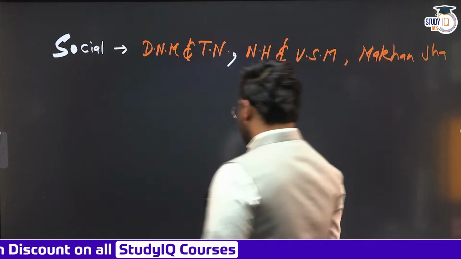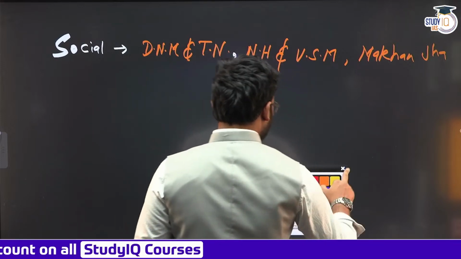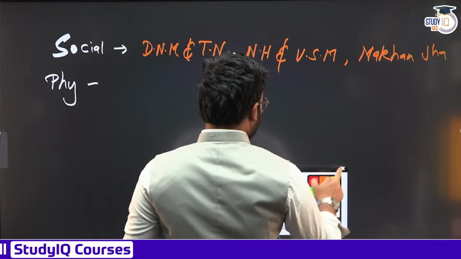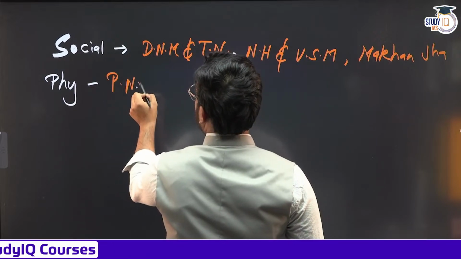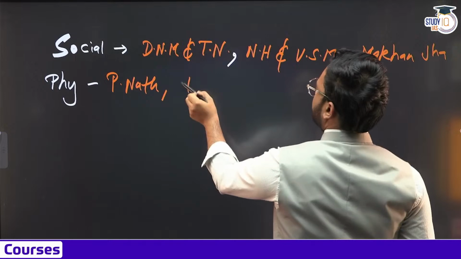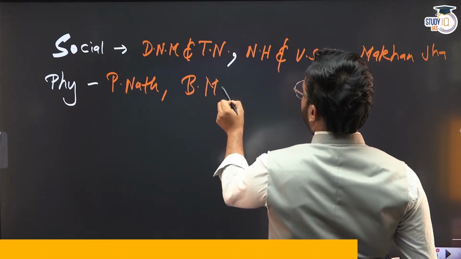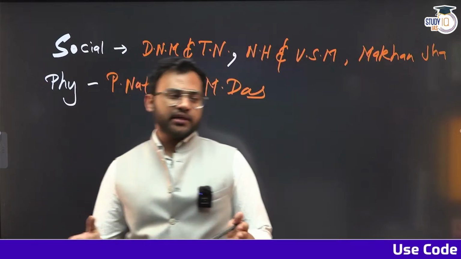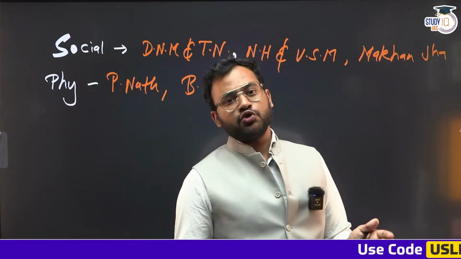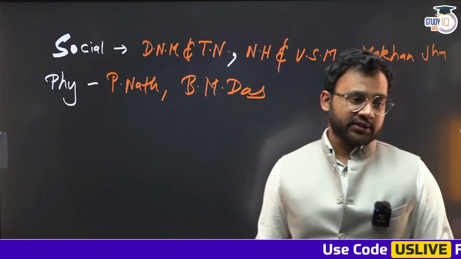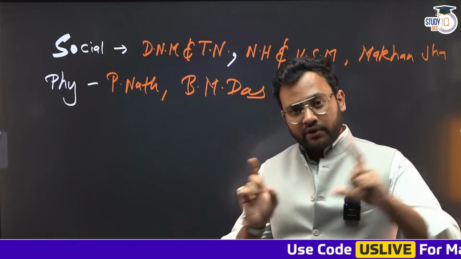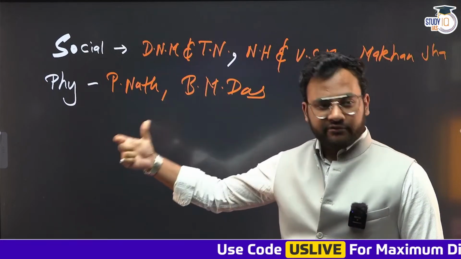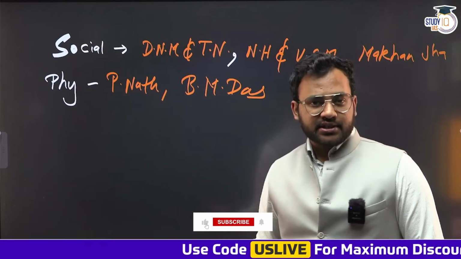Now for physical anthropology, we have two to three books. One is by Professor P. Nath, Physical Anthropology. The other is B.M. Das. There are a lot of better books which probably nobody has discussed. The videos which I have seen on the internet, probably nobody has discussed those books, and they are not by foreign scholars. So in the batches, we often recommend those books, that you have to go through this book for the physical anthropology part, because a lot of portion, the problem with the P. Nath, we are going to discuss when we discuss the smart approach to cover them.